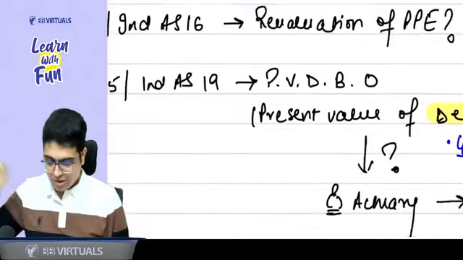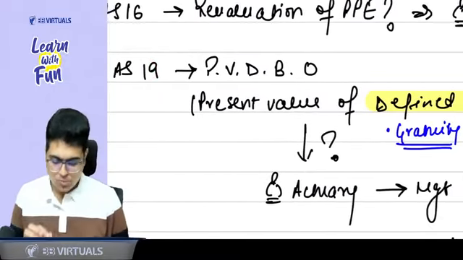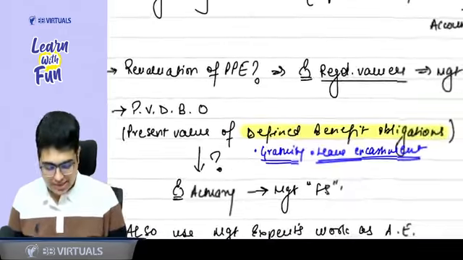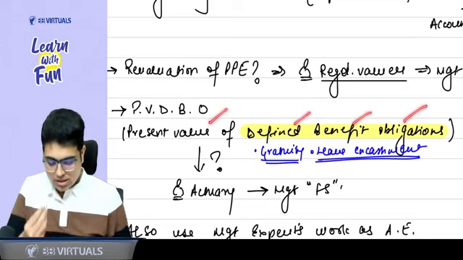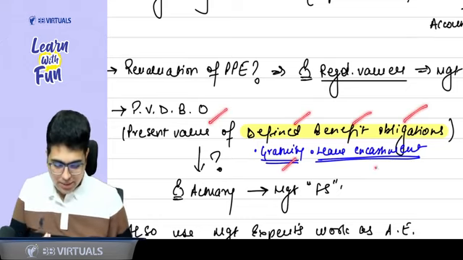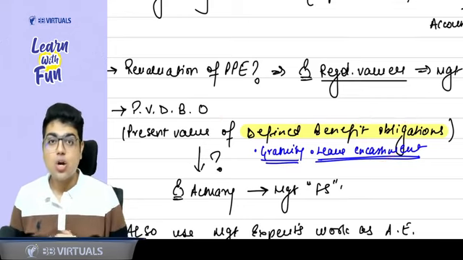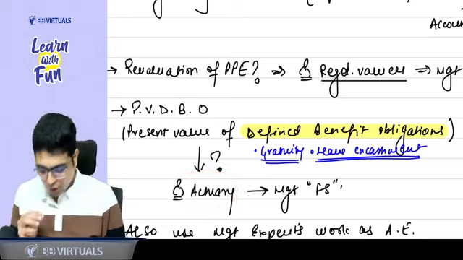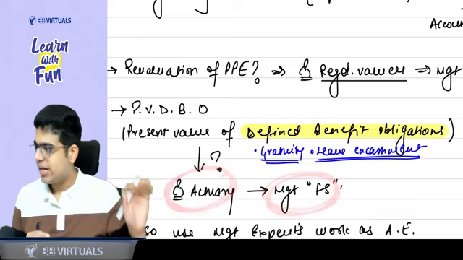One more example, AS 15 and AS 19. Do you people calculate the PVDBO? Sir, what is PVDBO? Present value of defined benefit obligations, like the liability for gratuity and the liability for leave encashment. Who calculates these liabilities? It is calculated by an actuary. Whatever value is calculated by the actuary, management uses it in the financial statements.